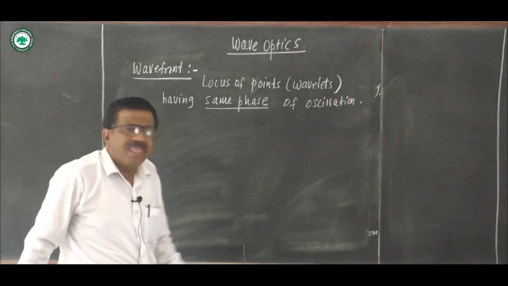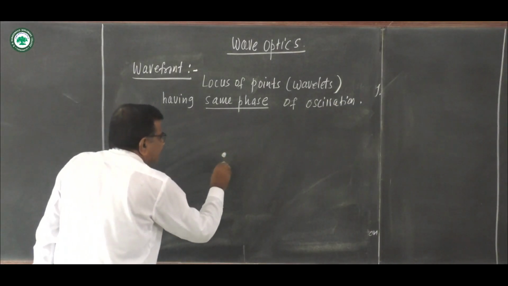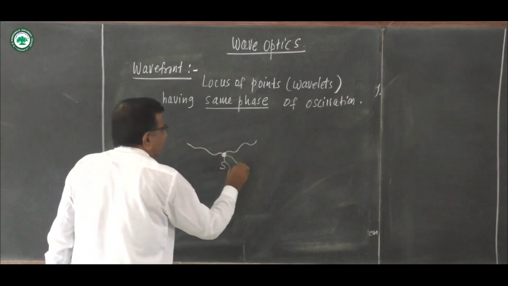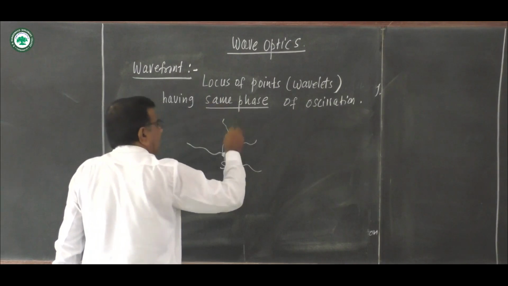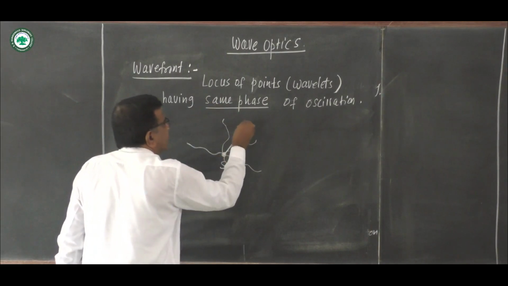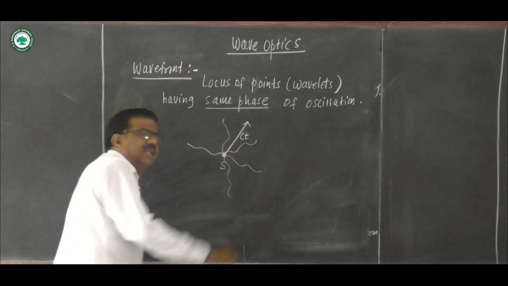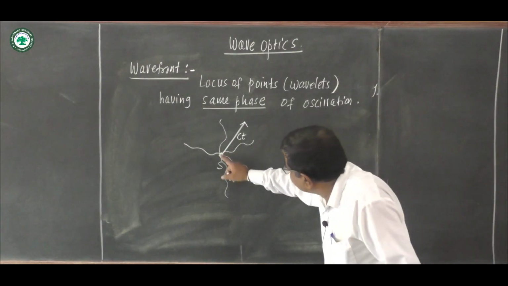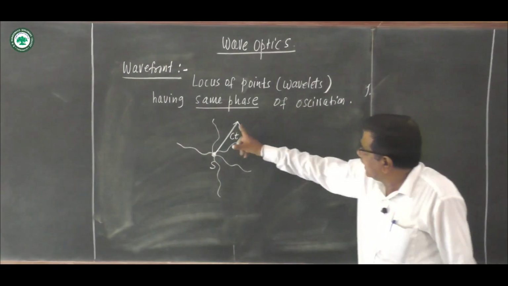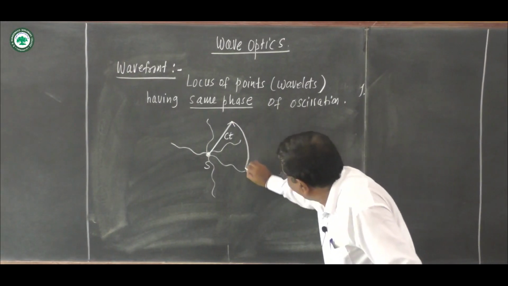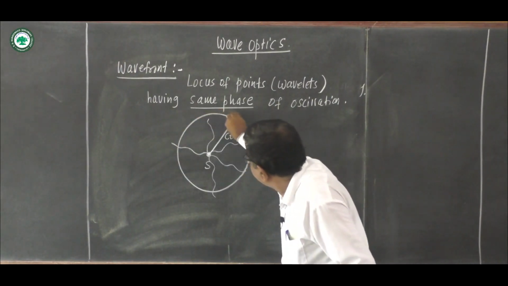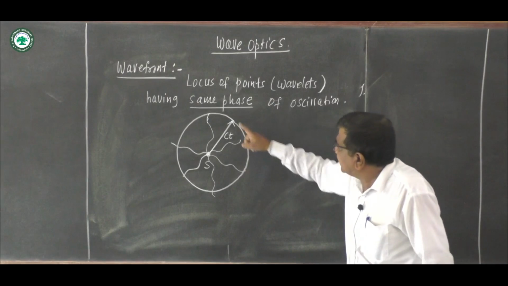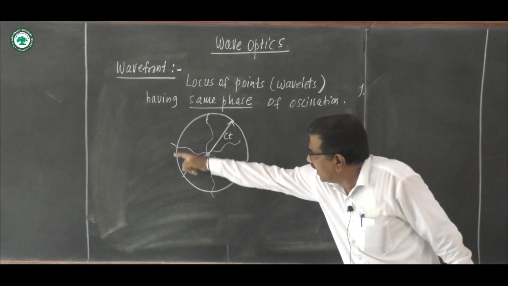What does it mean? Suppose this is the source of light. Light travels along all directions. Suppose after time t, the wave covers a distance c into t, where c is the velocity of light and t is the time. If we take S as center and radius ct and draw the spherical surface, then each wave reaches a point on the spherical surface.